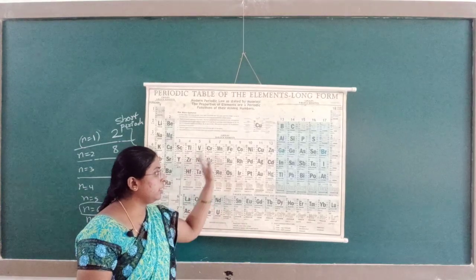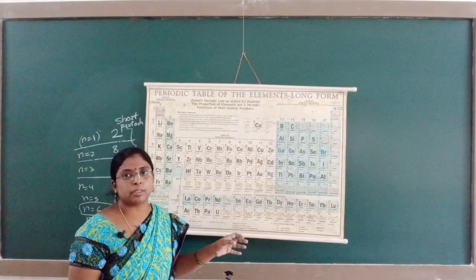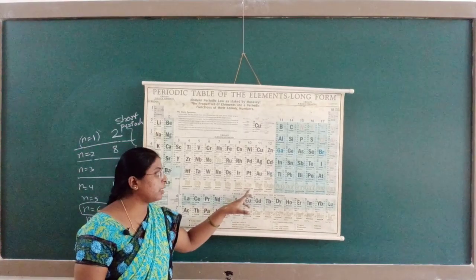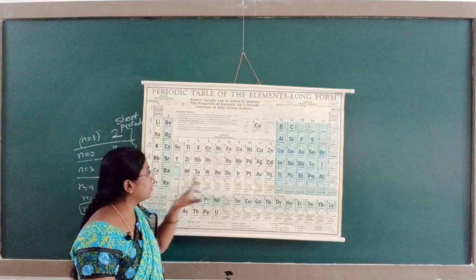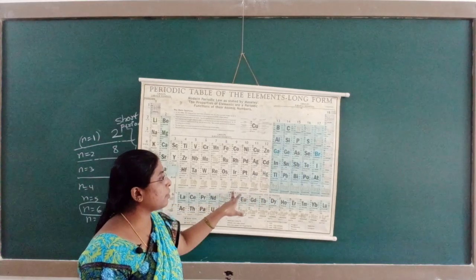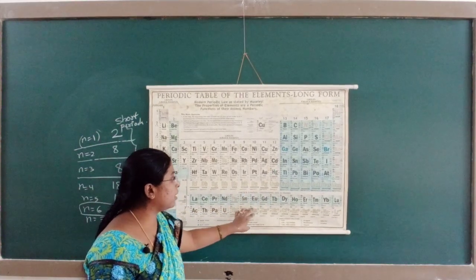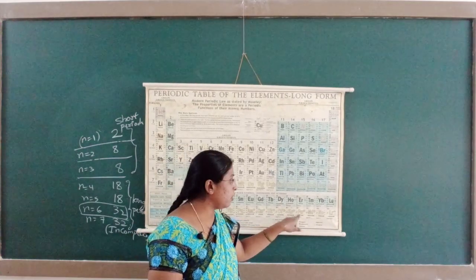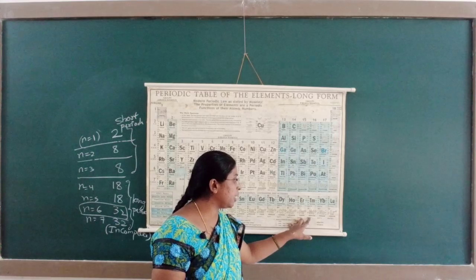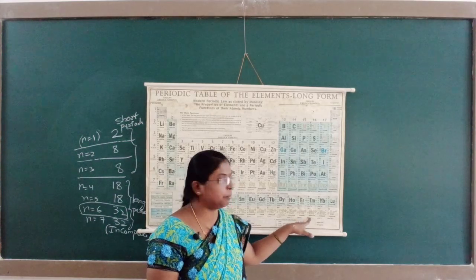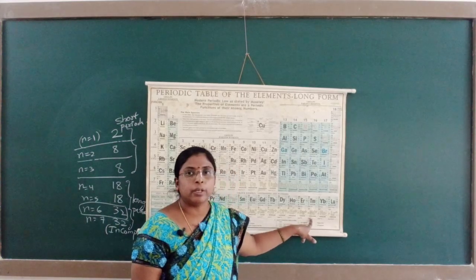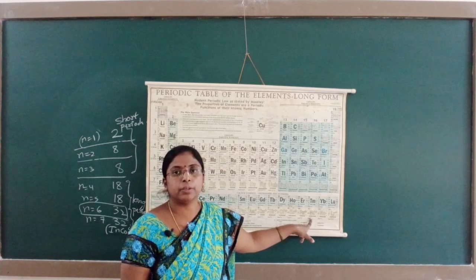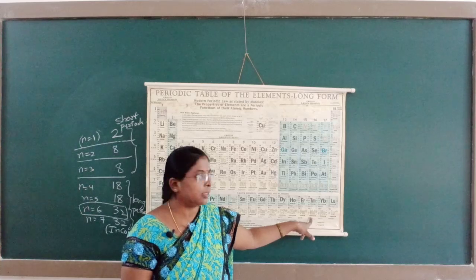Here we usually name the elements up to 100, it is easy. But after 100, what happens? The 100th element is fermium. So 101, if you see, the element name is Mendelevium. You remember in the last class I told that Mendeleev gave the periodic table.